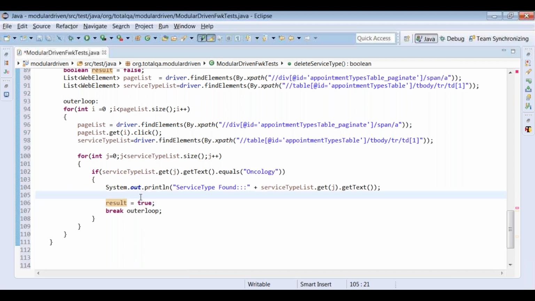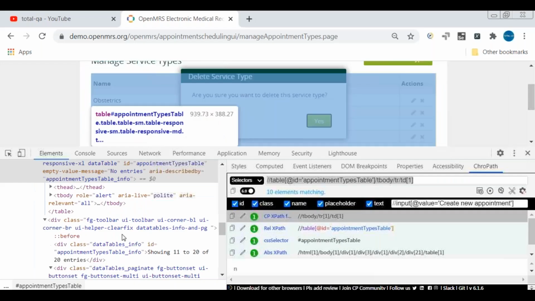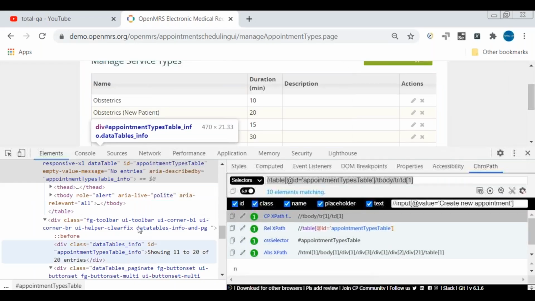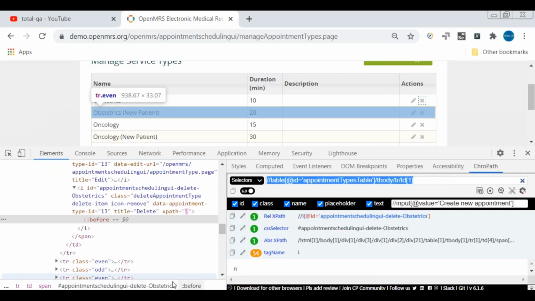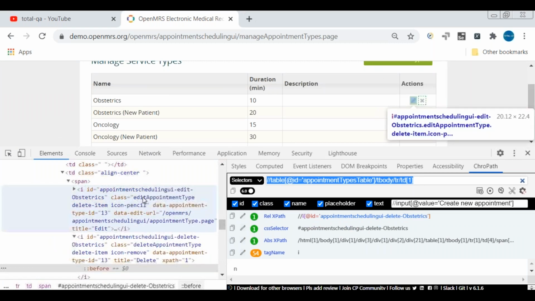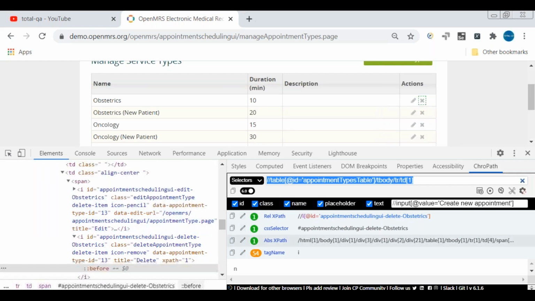So let's delete the oncology. For deleting the oncology, we have to write a logic. So let's write down the logic for deleting the oncology here, right? So let's identify that first. Place a mouse over on this symbol. And if you can identify this one, this is also available under this. It is under, let me mouse over. Yes, you can see there is some